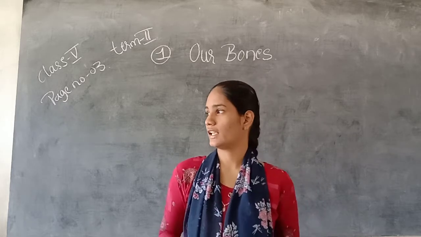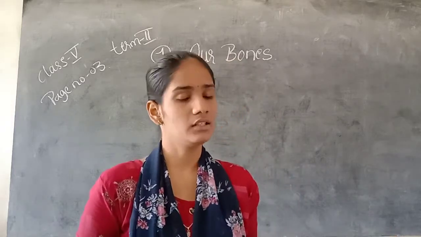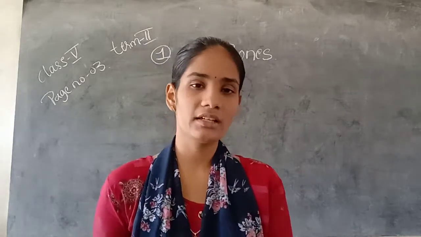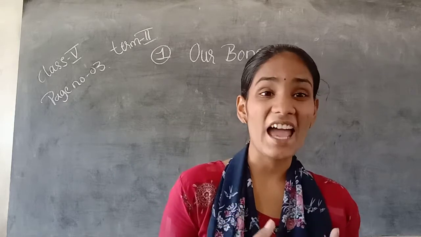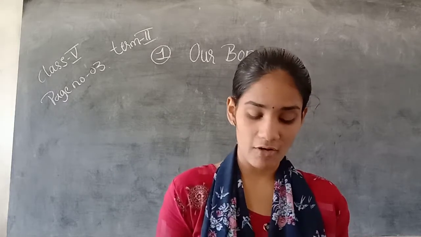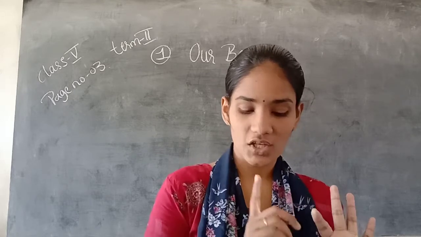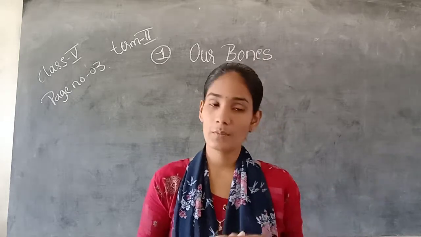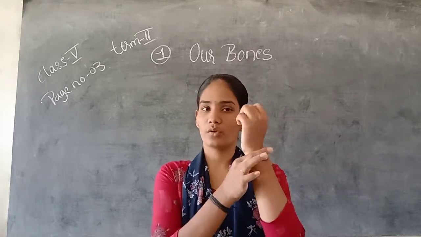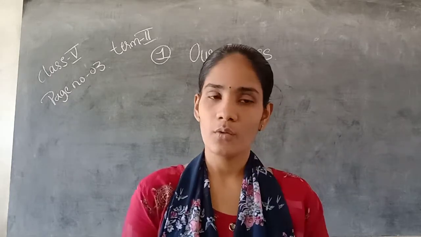So see students here, bones are like glass. So bones and glass, they are alike. They have given four words: bones, shapeless, brittle, glass. What is bones? We know the bones in our body, in human beings or in animal bodies.